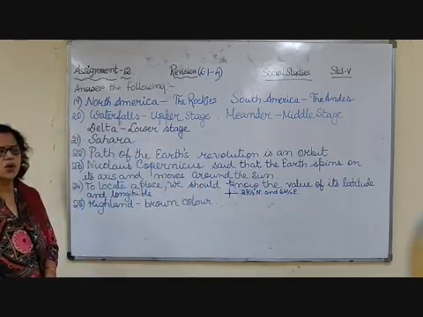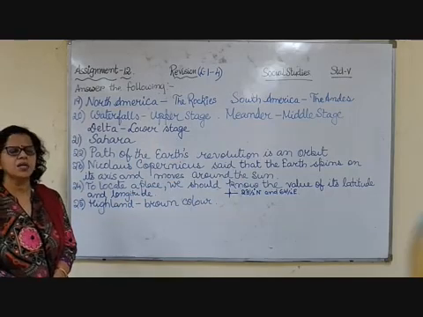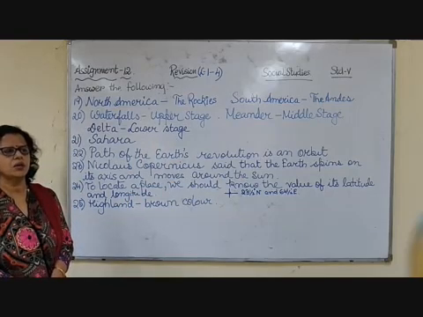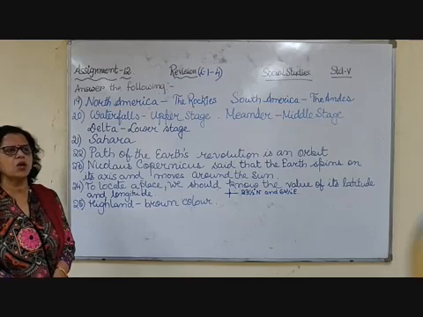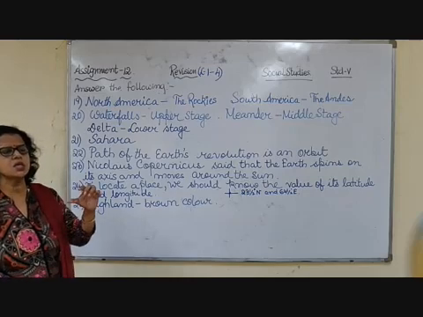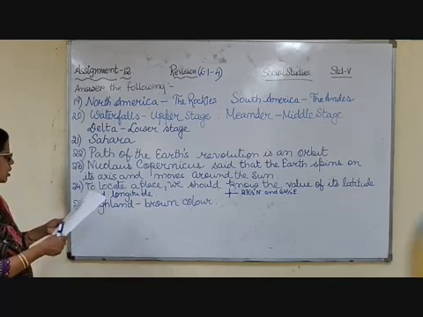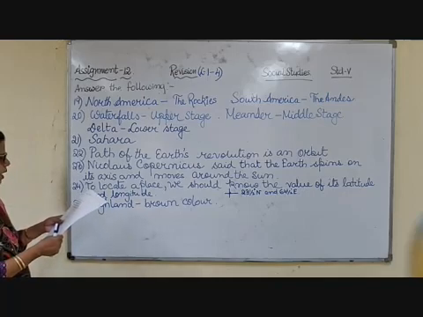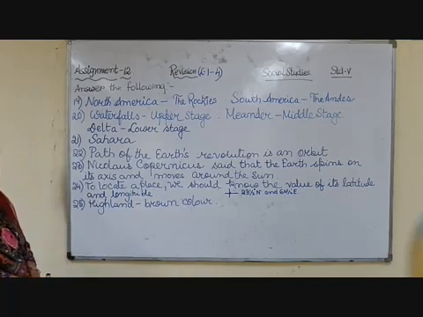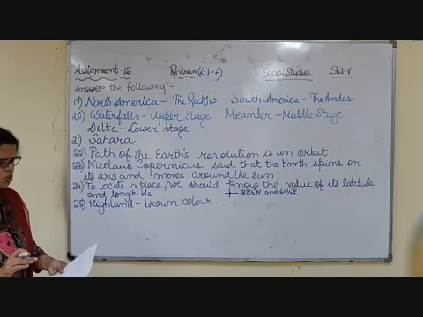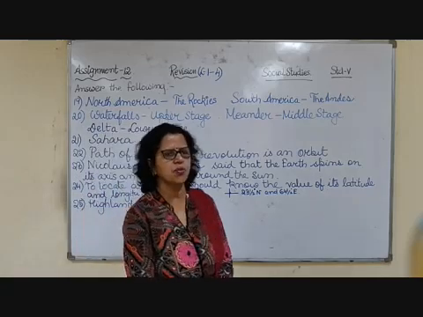You can find in your atlas where the place you live in, like Gujarat or Bharuch, is located, or India, in which degrees it is located. You can find it. And the last question is, in which color is the highland shown in a map? The highlands are shown in brown color. Okay? And so these are the 25 questions for revision.